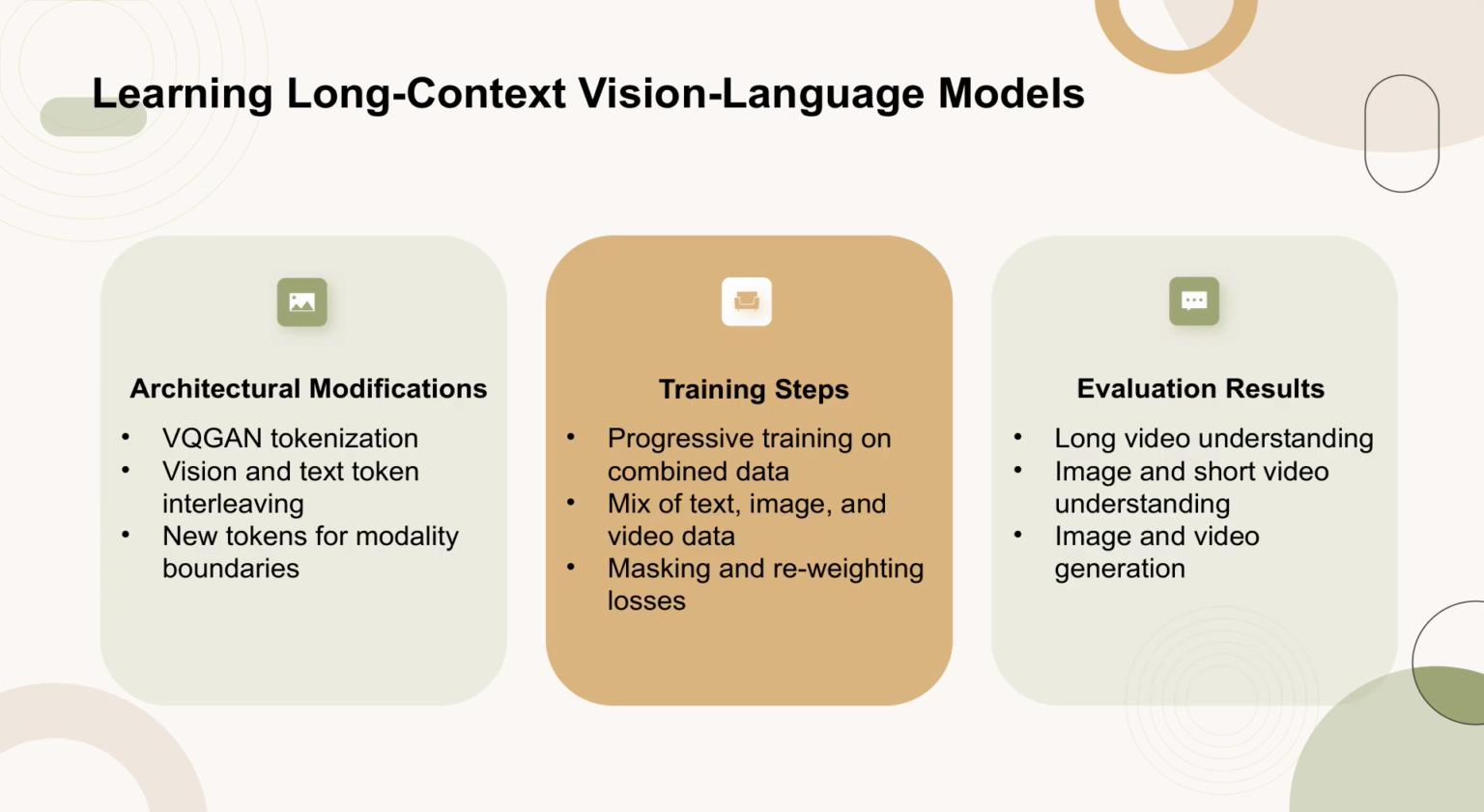In this stage, the authors focus on learning long-context vision language models. They introduce architectural modifications to incorporate vision input, such as using VQGAN for tokenization and interleaving vision and text tokens with new boundary tokens. The training process involves progressive training on a mix of text, image, and video data, with attention to masking and reweighting losses.